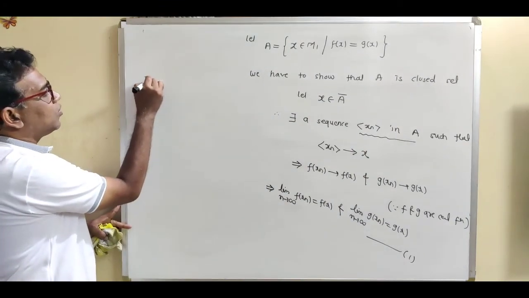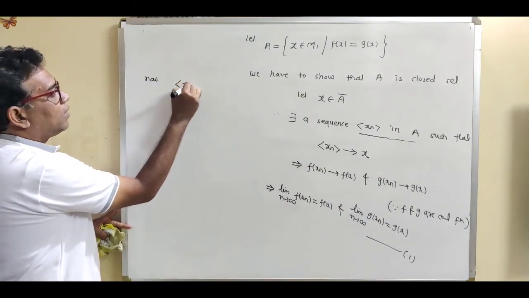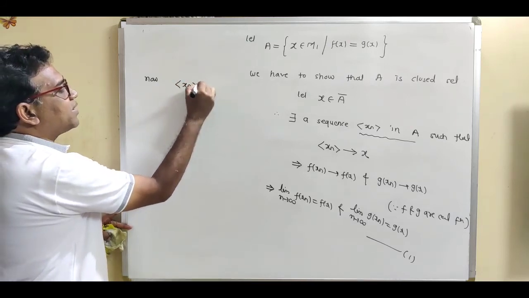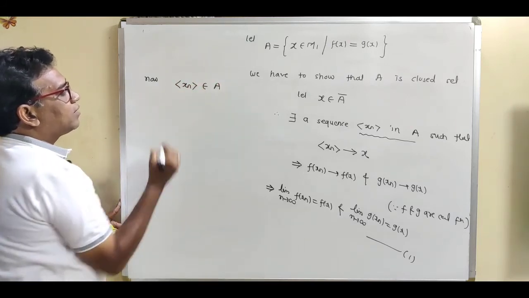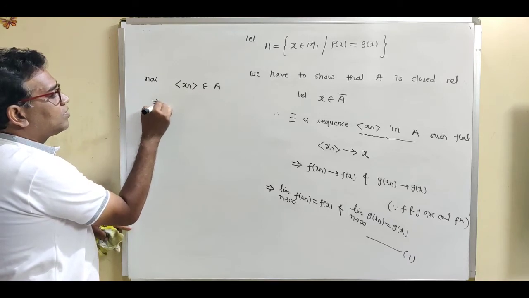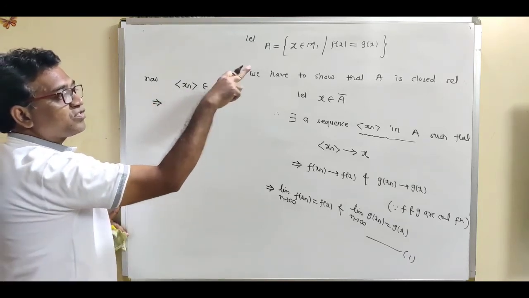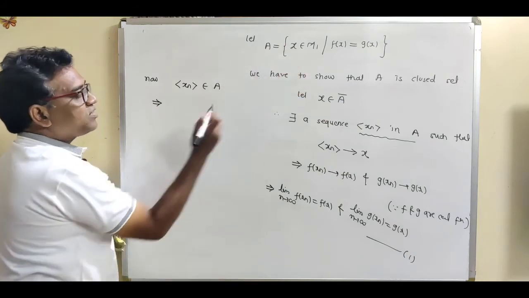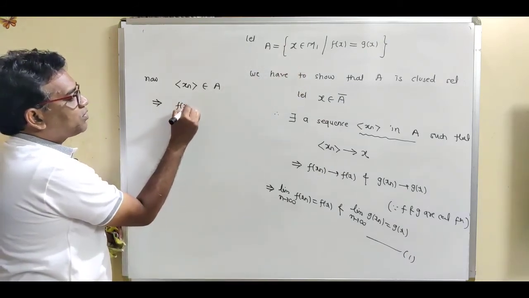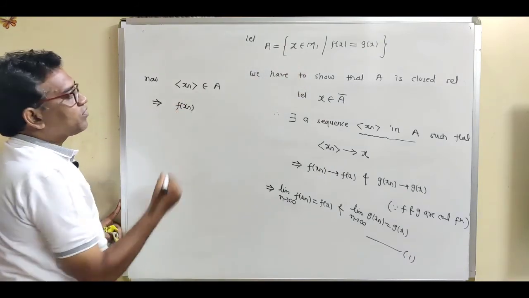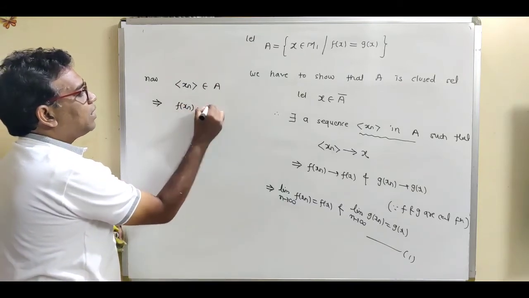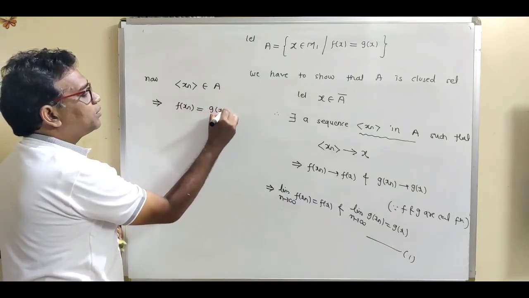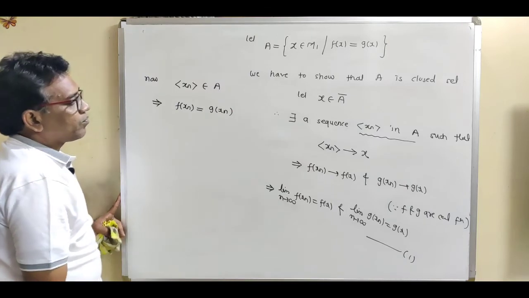So write down, now xn is a sequence in A. So this implies, now what is the construction for A? If x is an element of A, then we have this condition f(x) equal to g(x). So instead of f(x) equal to g(x), we can write f of xn is equal to g of xn.